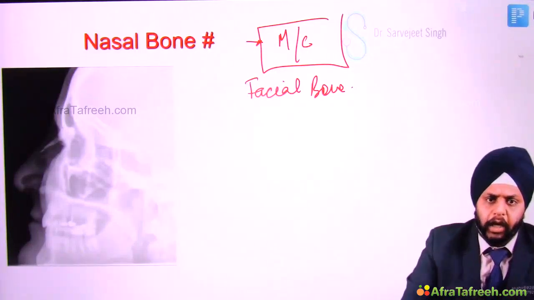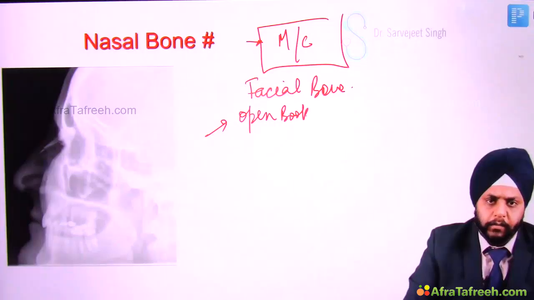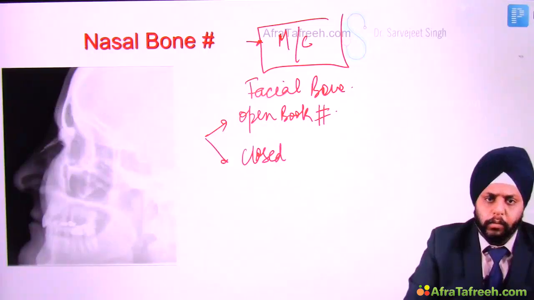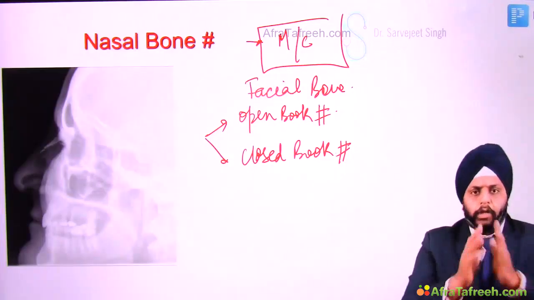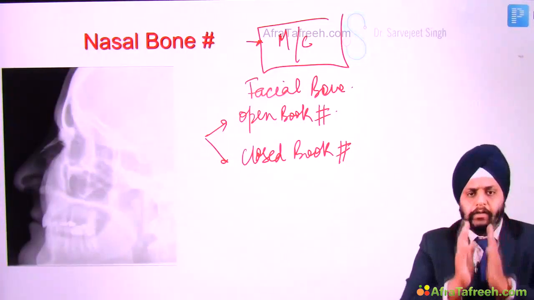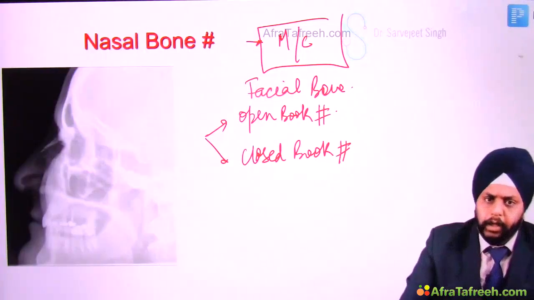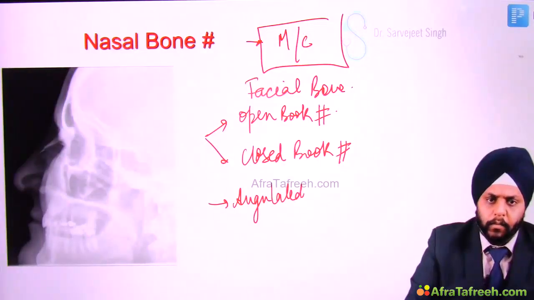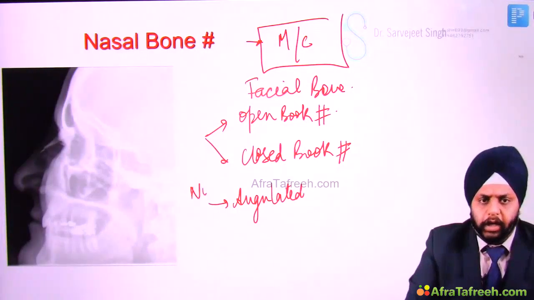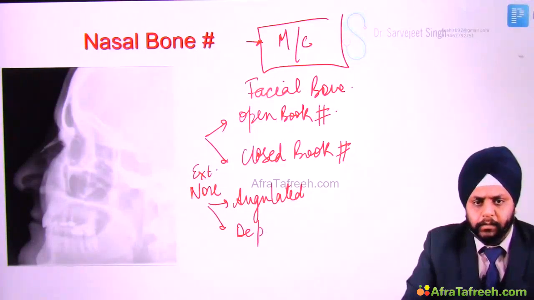So we can have a nasal bone fracture that is an open book fracture, or a closed book fracture. Both can give rise to an angulated nose. The external nose I'm talking about can become angulated or it can be depressed.